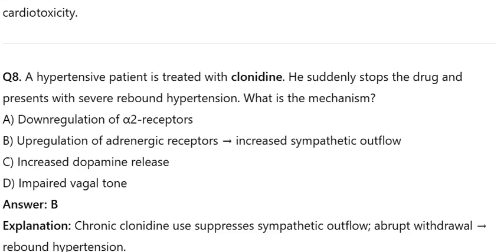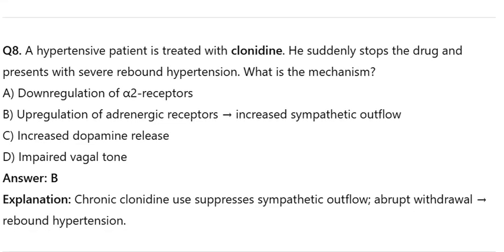Q8. A hypertensive patient is treated with clonidine. He suddenly stops the drug and presents with severe rebound hypertension. What is the mechanism? A. Downregulation of alpha-2 receptors. B. Upregulation of adrenergic receptors, increased sympathetic outflow. C. Increased dopamine release. D. Impaired vagal tone. Answer B. Explanation. Chronic clonidine use suppresses sympathetic outflow; abrupt withdrawal causes rebound hypertension.